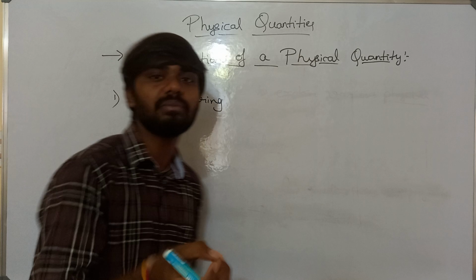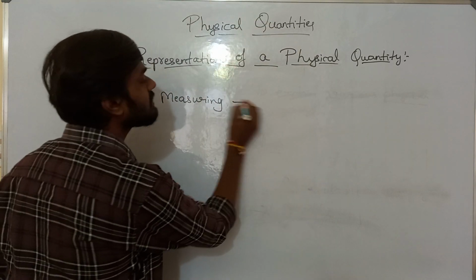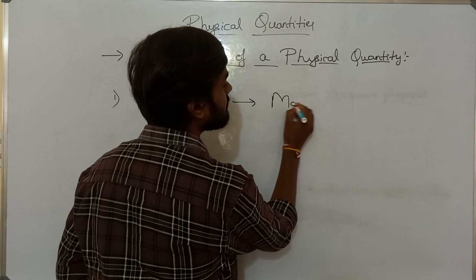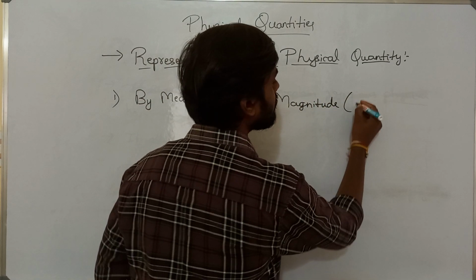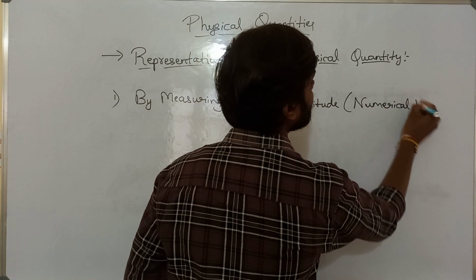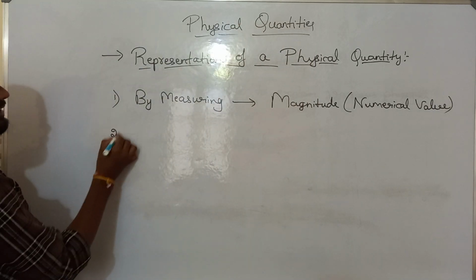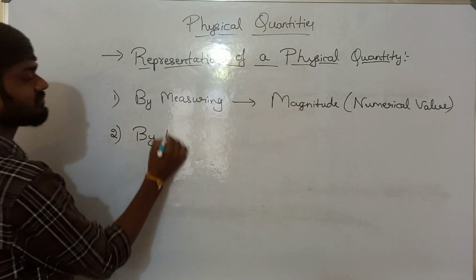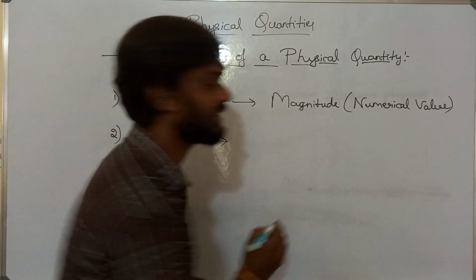Whenever you measure something, you get a result, and that is called magnitude, or you can also say numerical value. And the second thing is by unit, by giving a proper unit for it.